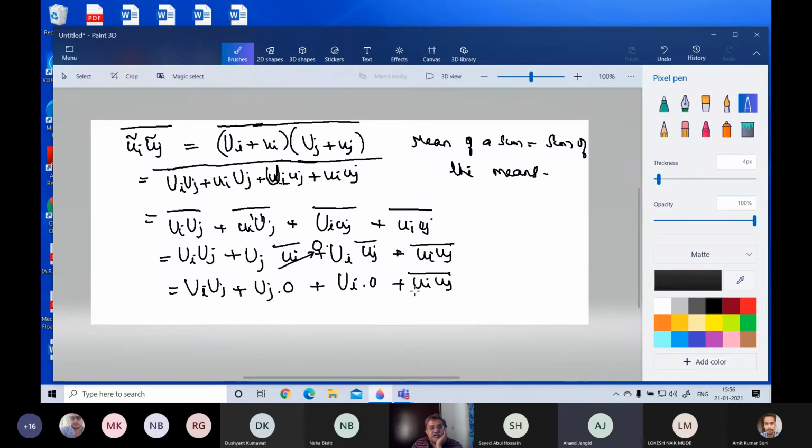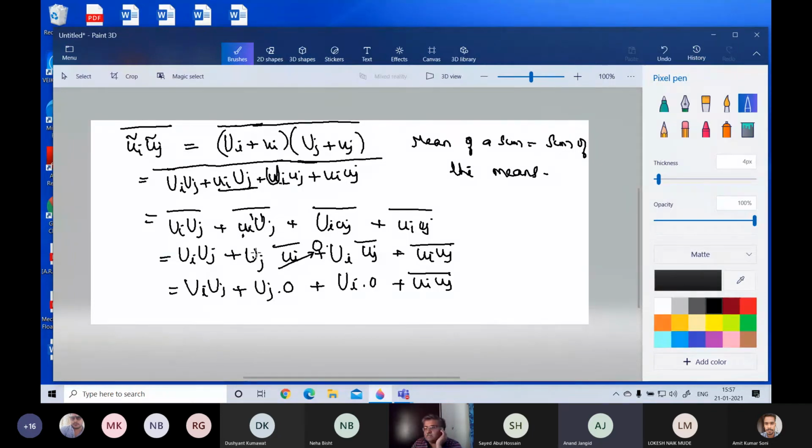Sir, on the first line it was small ui into capital Uj, whole mean. How do you get this line from here? From this to this. Yes.